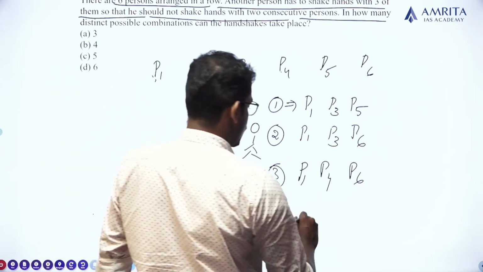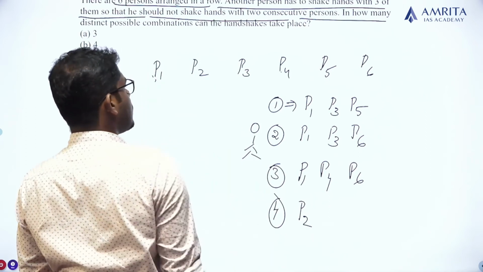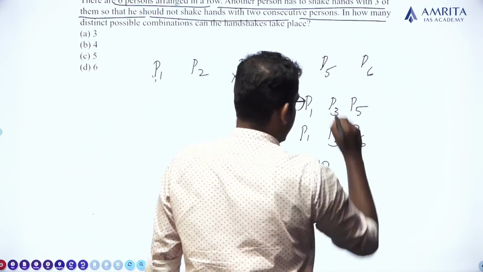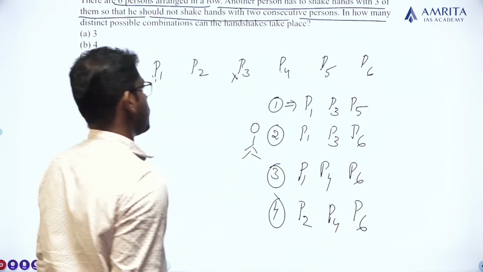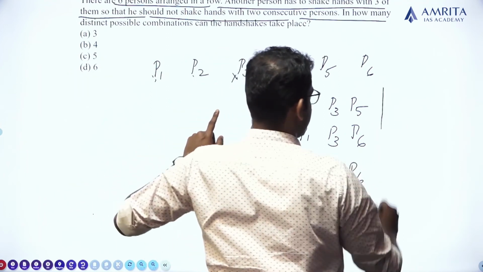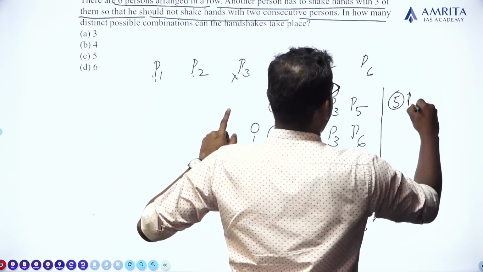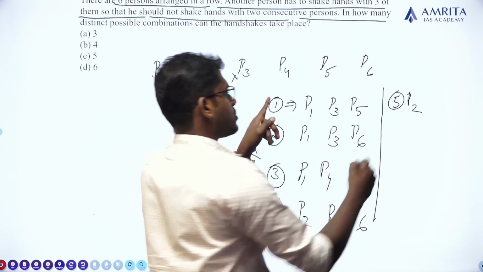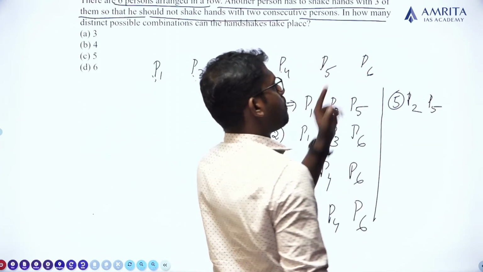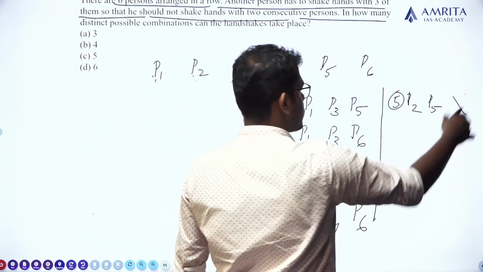Now let's move to P2. If P2 is selected, P3 is not possible, but P4 is possible, then P5 is not possible, P6 is possible. In the next case, P2 is selected, P3 is not possible, P4 is already selected, P5 is possible, but P6 is not possible, so this is not a possible case.